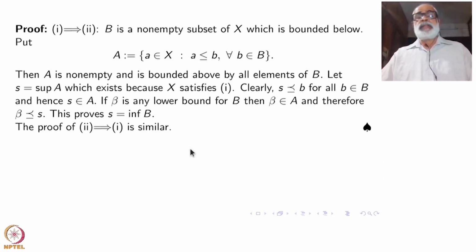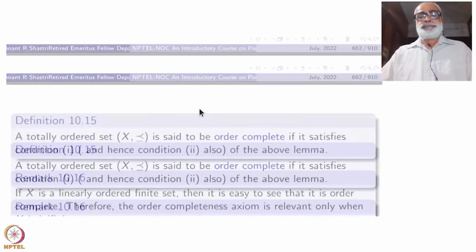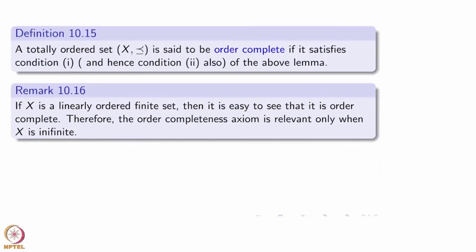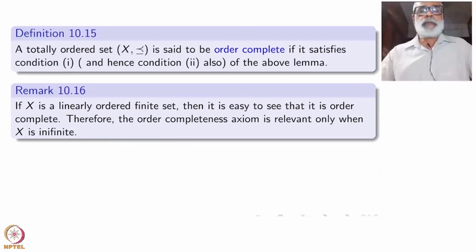2 implies 1, as I have told you, is similar. Okay, a few more terminologies. A totally ordered set is said to be order complete if it satisfies condition 1 and hence condition 2, because they are equivalent by the above lemma. I repeat, what is the meaning of order complete?